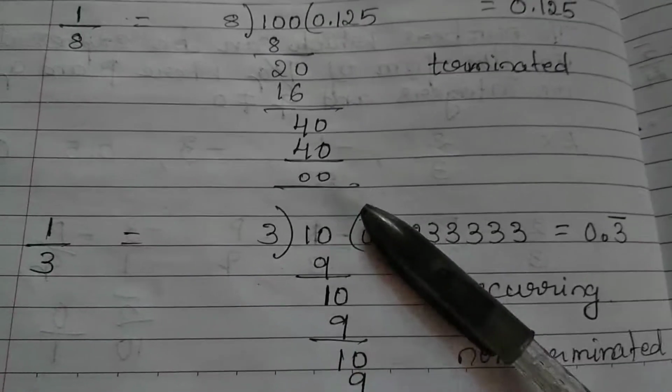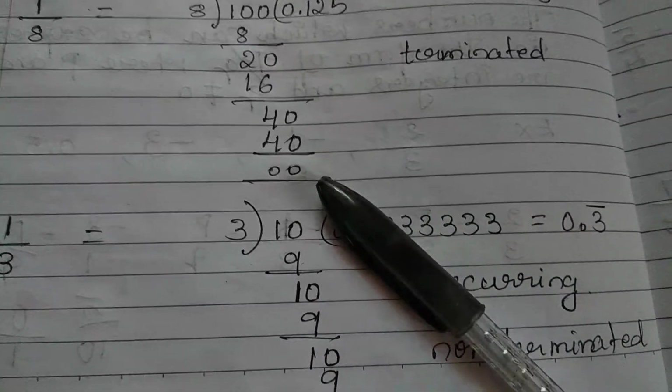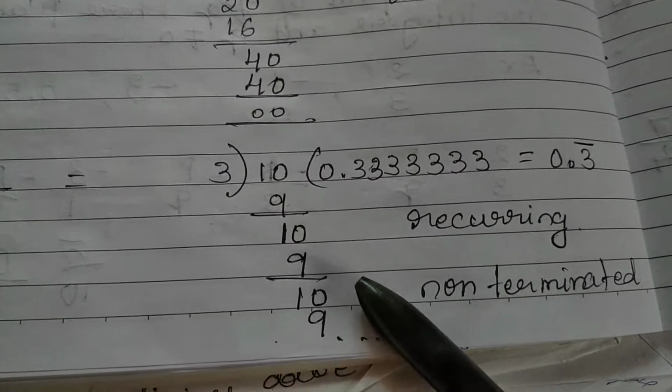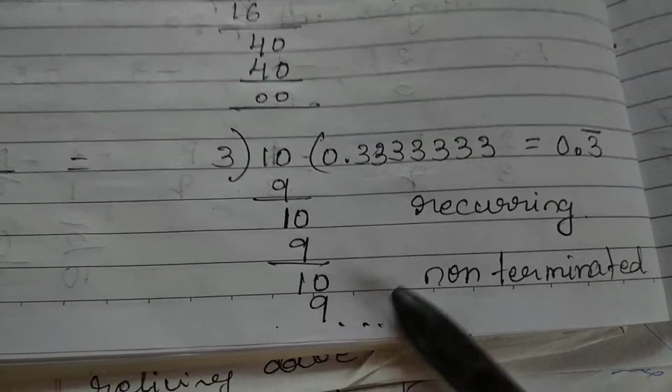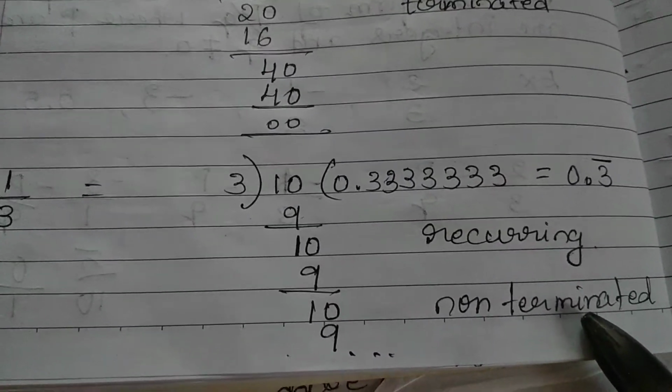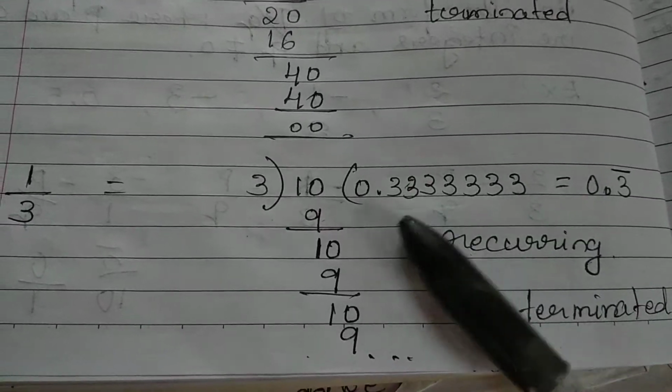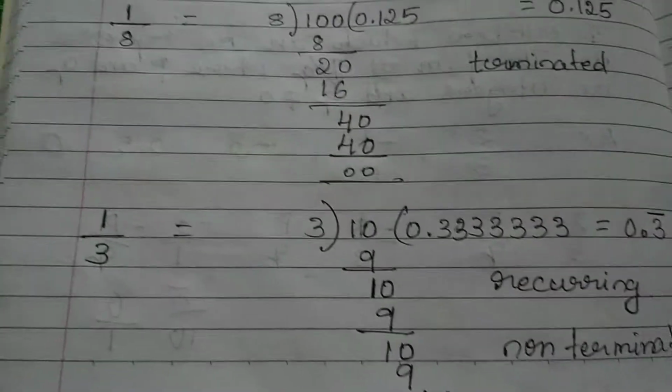See, earlier we got terminated decimals, where we got remainder 0, but here we are not getting remainder 0. This will continue for a long time, so that's why it is non-terminating and recurring. So recurring decimals are like this. Okay, so now we'll take another example.